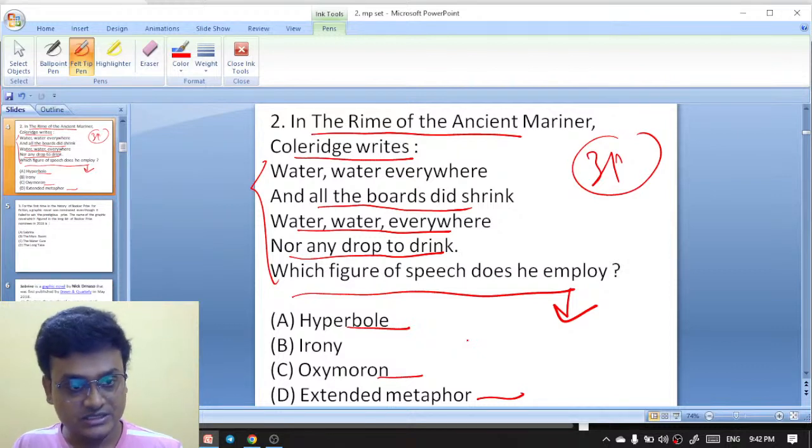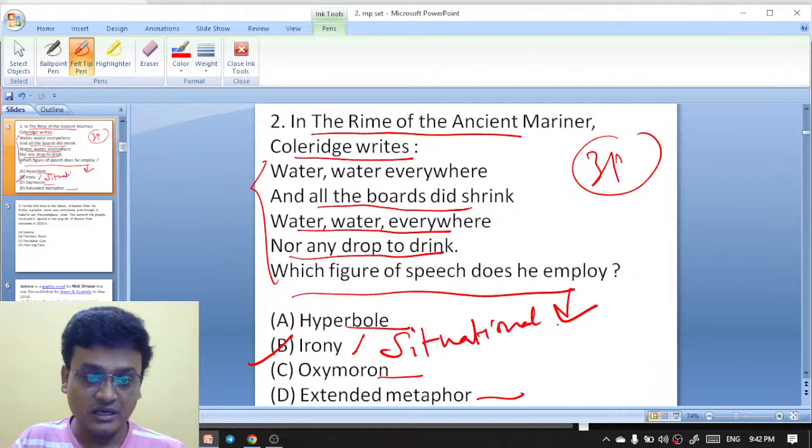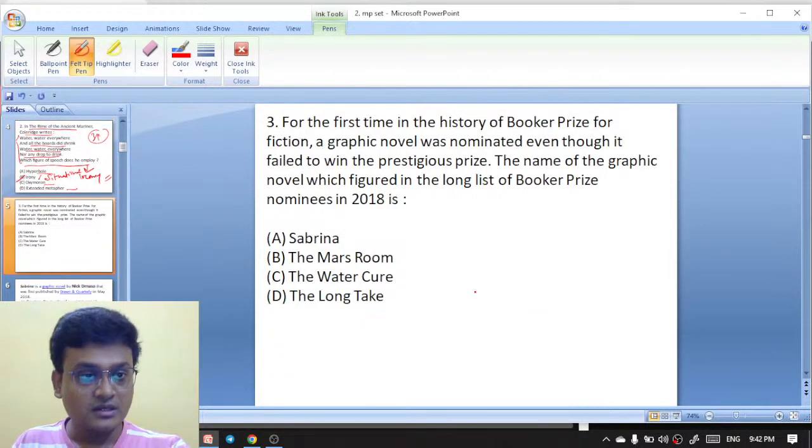Here, the right answer is actually irony. Rather, it is called situational irony. It's situational irony. Okay, this is situational irony. Moving on to question number 3 here.